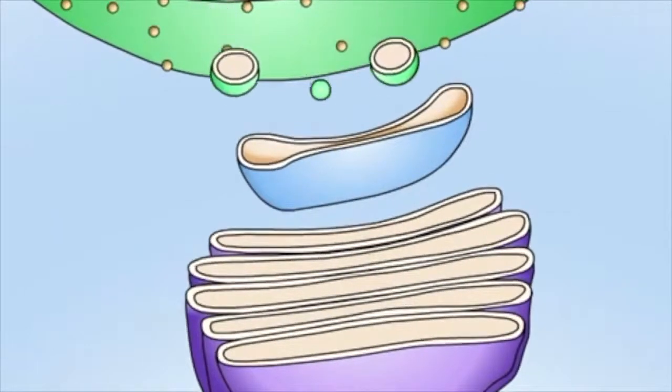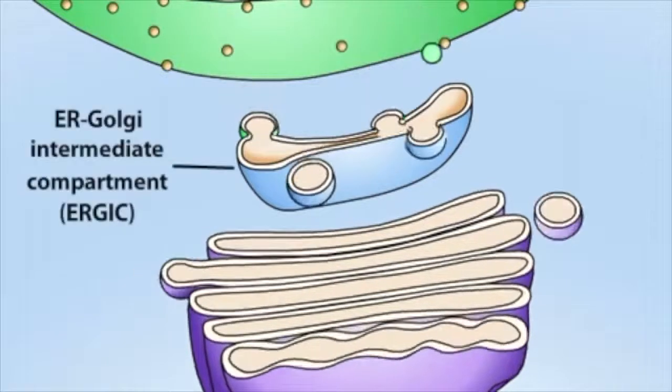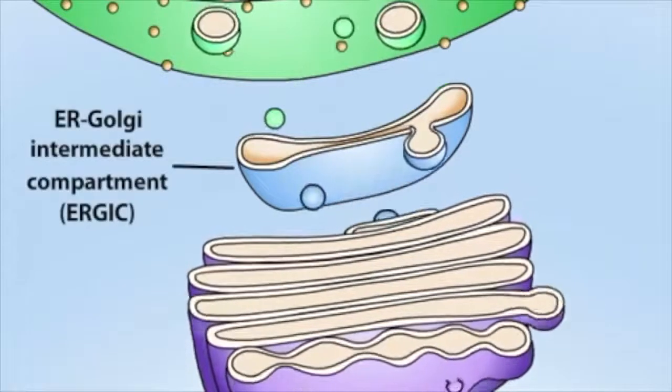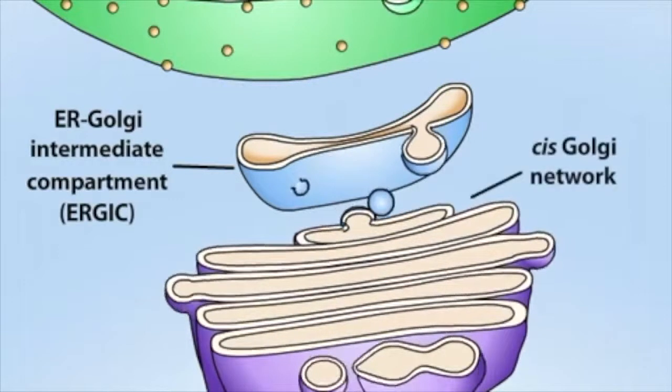Proteins from the ER travel in transport vesicles to the ER Golgi intermediate compartment, or ERGIC, and from there to the Golgi apparatus, fusing with a compartment called the cis-Golgi network. Distinct processing and sorting events occur in an ordered sequence within different Golgi compartments. However, the mechanism by which proteins move through the Golgi apparatus has been a long-standing area of controversy, with two distinct models proposed: the cisternal maturation model and the stable cisternal model.